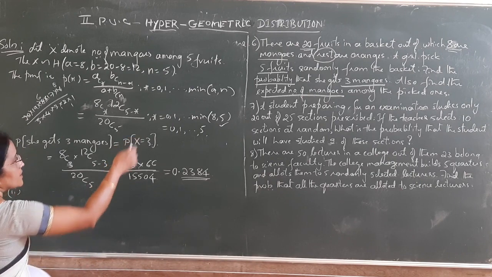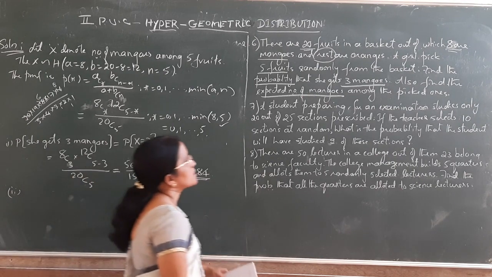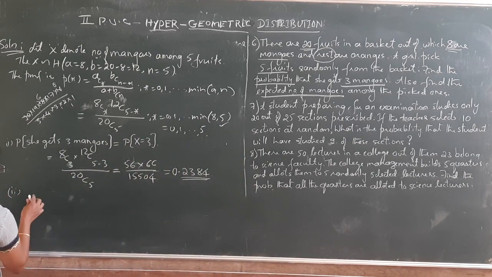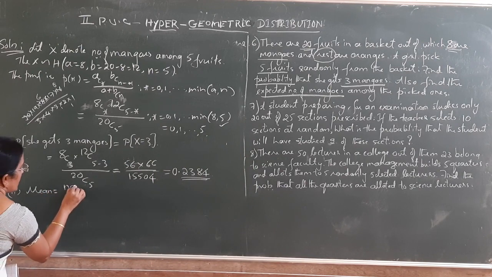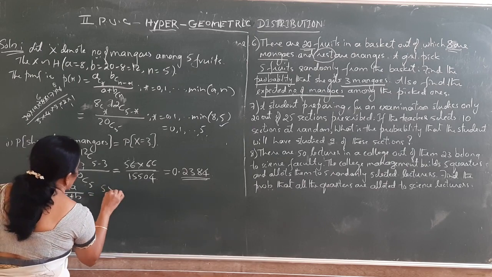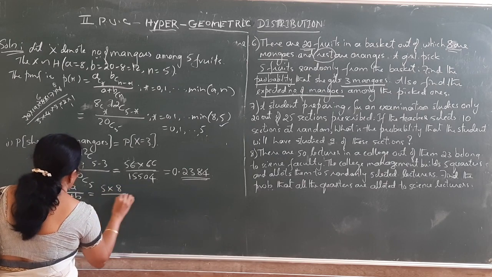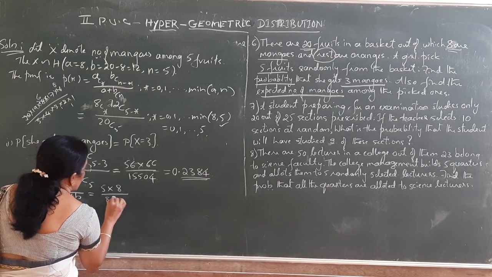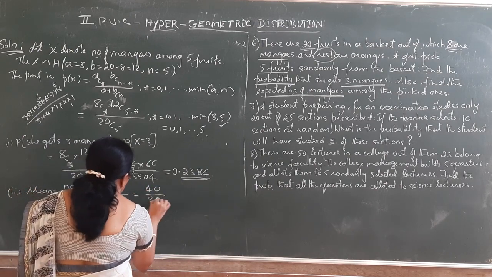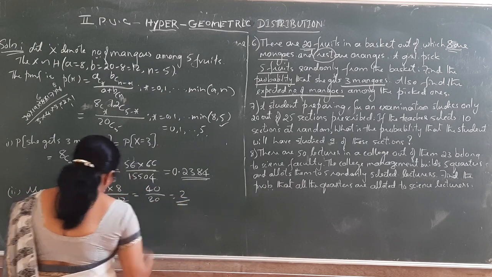The second part asks us to find the expected number of mangoes among the picked ones. I told you it is required to find the mean, which is equal to NA divided by A plus B, which is N is 5 into A is 8 divided by A plus B, that is 8 plus 12, so 8 into 5 is 40 divided by 20, which is equal to 2.